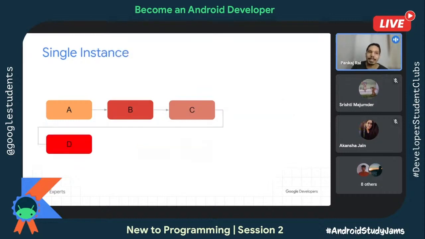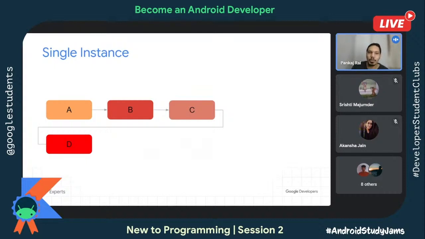And finally, single instance. And that's the last one. Single instance is like, instead of having one stack. Earlier, whatever I've shown, they are the stacks. So as you open an activity, it puts it in the stack. The stack is automatically maintained by the Android OS, so you need not do anything with that. But now say, for example, A, B, and C were launched with some other launch mode.